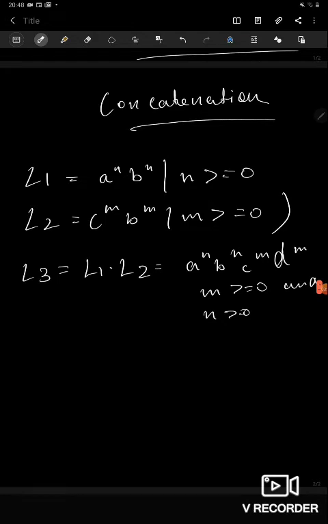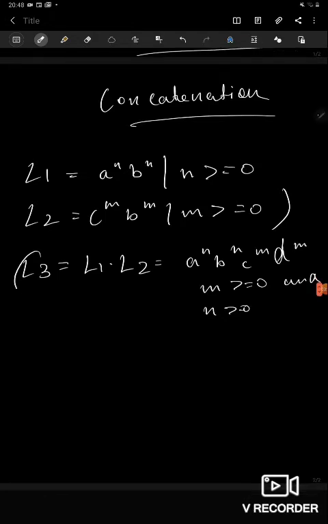So what this is saying is that L3 is also a context-free language, because L1 dot L2 is also a context-free language. L1 says the number of A's should be equal to the number of B's, and L2 says that the number of C's should be equal to the number of D's. Their concatenation says that first the number of A's should be equal to the number of B's and then the number of C's should be equal to the number of D's.